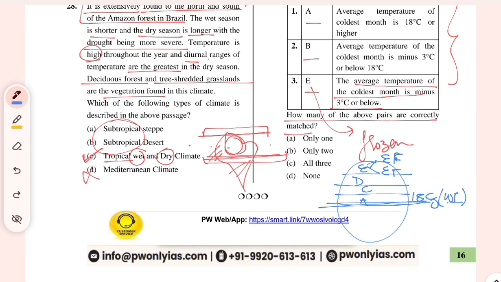Then C and D के बीच में है -3 से लेके 18 डिग्री सेल्सियस winter isotherm. Then between D and E there is 10 degrees Celsius of summer isotherm. मतलब गर्मियों में इतना रहेगा average temperature, और इसमें क्या सर्दियों में 18 डिग्री रहेगा, इसमें भी सर्दियों में -3 to 18 डिग्री रहेगा. Between EF and ET there is 0 degrees Celsius summer isotherm. Summer isotherm में average रहेगा 0 डिग्री.